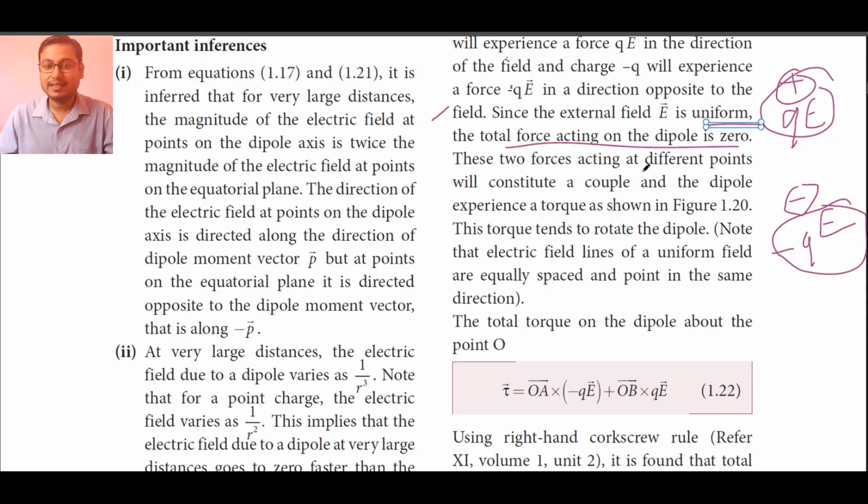These two forces acting at different points constitute a couple, and the dipole experiences a torque as shown in figure 1.20 below. About couples, you might have seen in standard 10th and 11th.